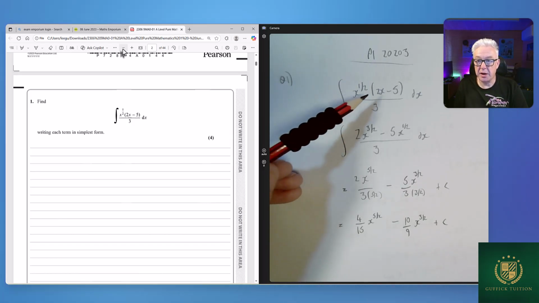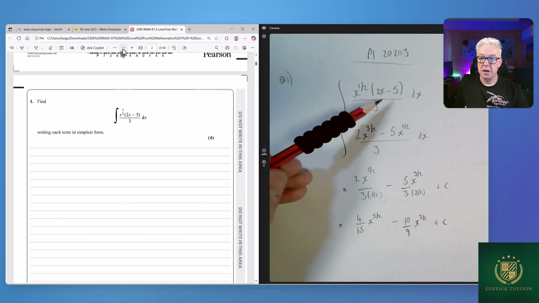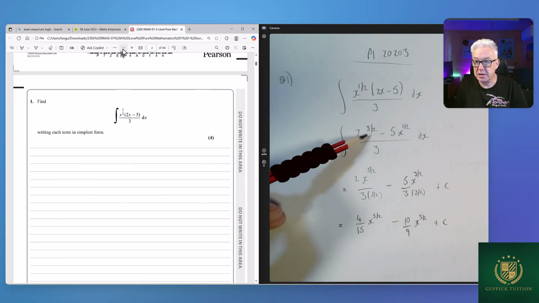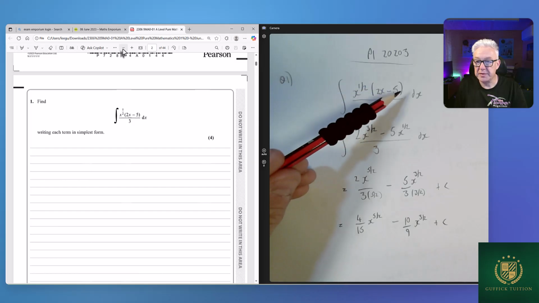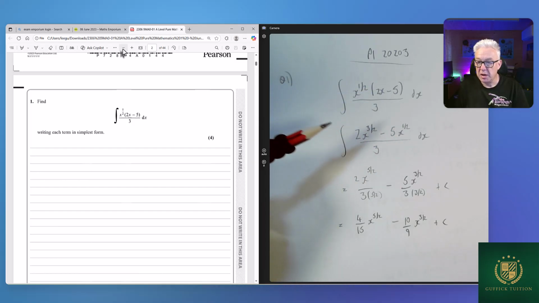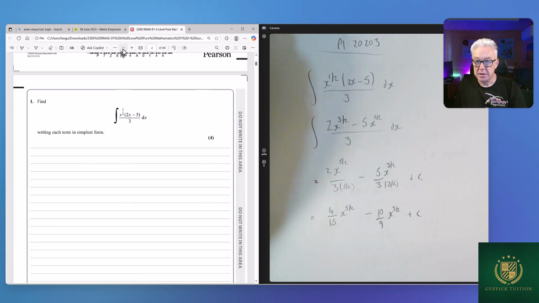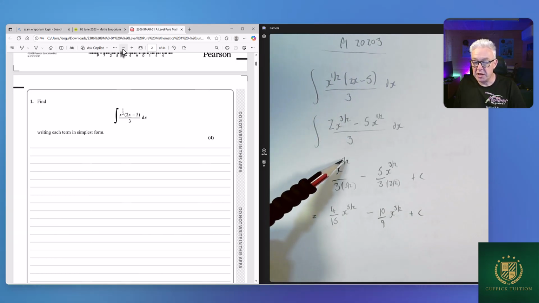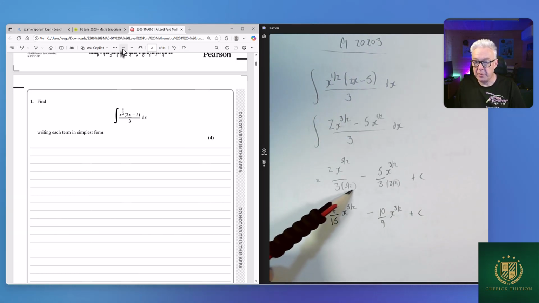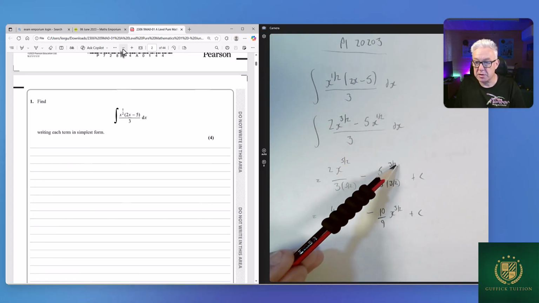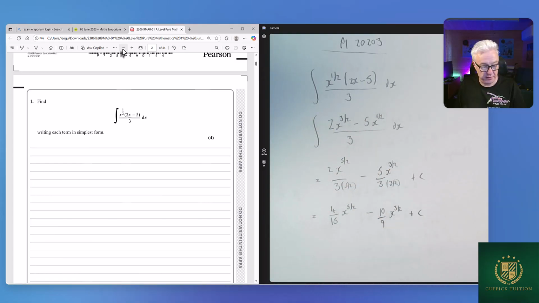So we've got x to the half times by 2x. And when I multiply that out, that gives me 2x to the 3 over 2. A half times 5 is 5x to the half. So we raise the power by 1 and divide by the new power. So that's going to go to 3 over 2 raised by 1 goes to 5 over 2 divided by 5 over 2. A half raised by the power goes to 3 over 2 divided by 3 over 2.